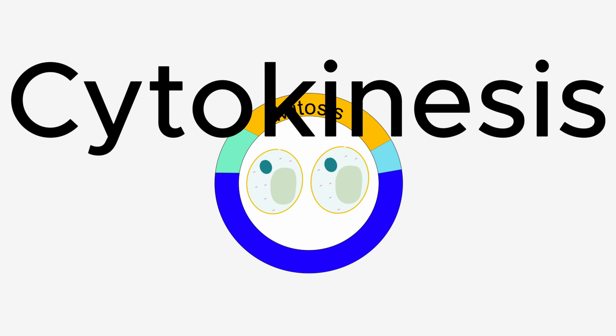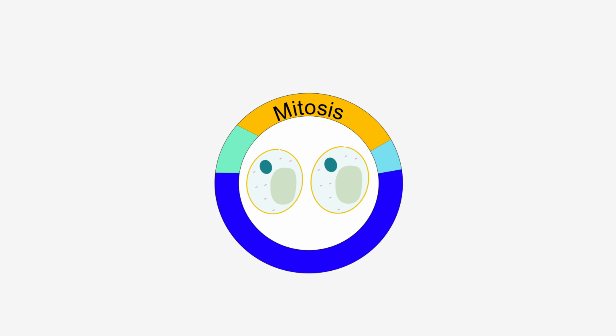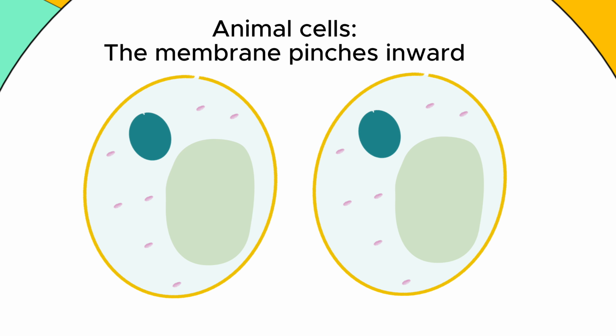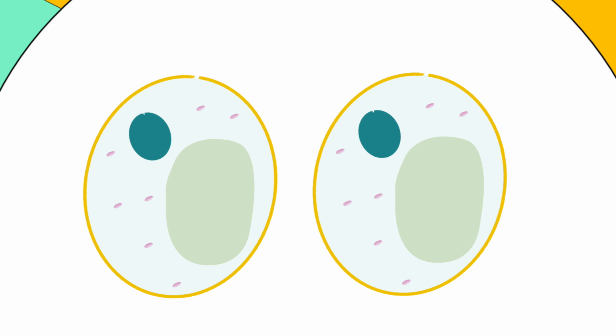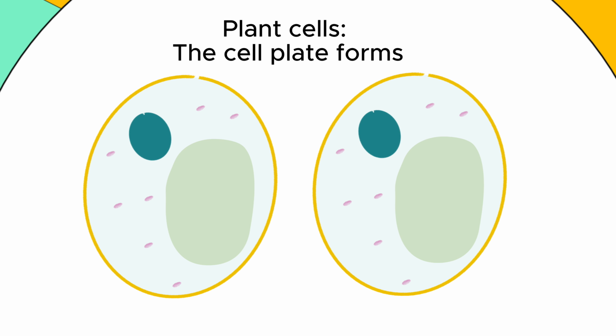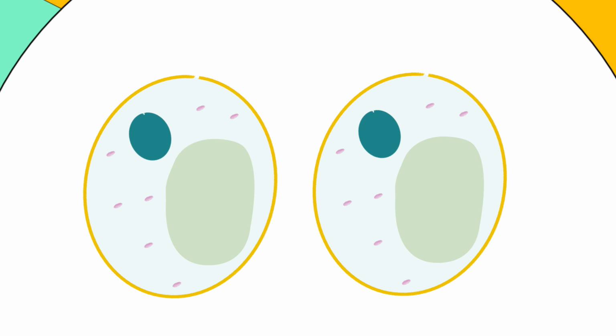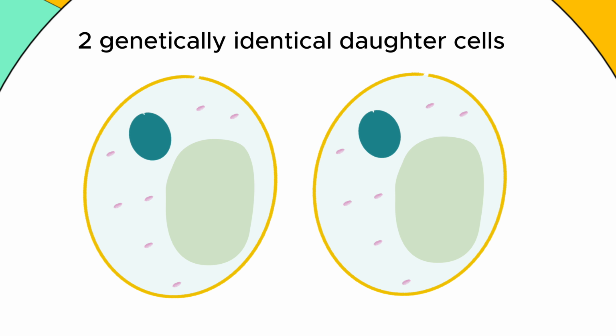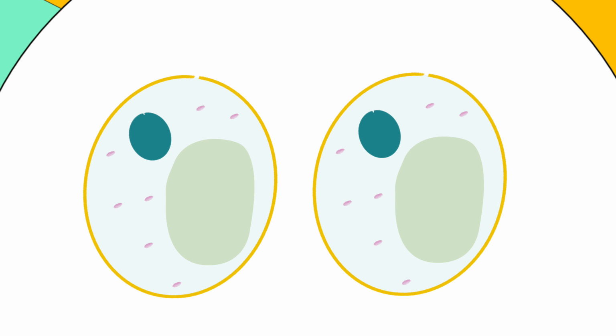Lastly, we reach cytokinesis, the separation of the cytoplasm. In animal cells, the membrane pinches inward like a tightening drawstring, eventually separating into two cells. In plant cells, a new structure, the cell plate, forms down the middle, becoming the basis of a new cell wall. By the end of cytokinesis, we have two genetically identical daughter cells, perfect clones of the original. The process keeps life going, allowing us to grow, heal, and thrive.